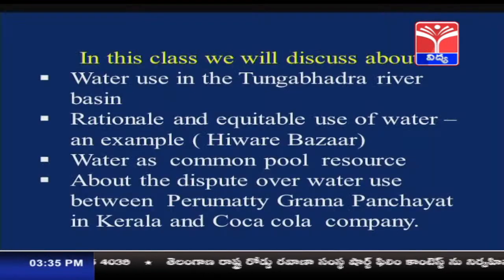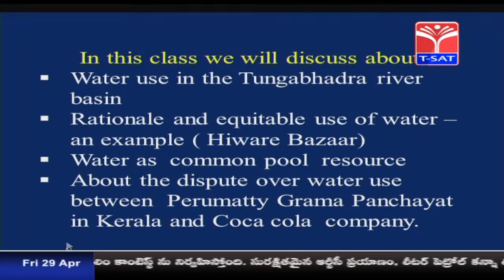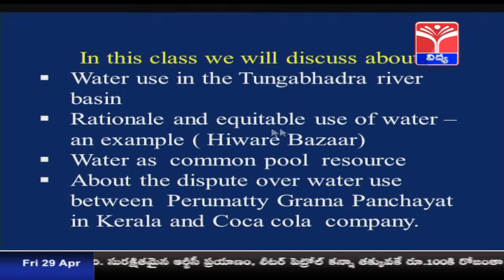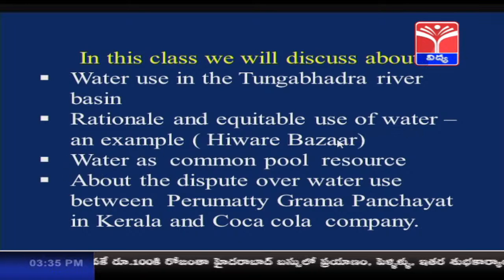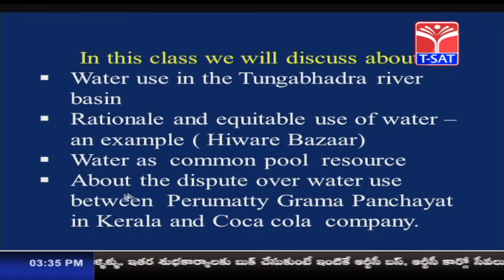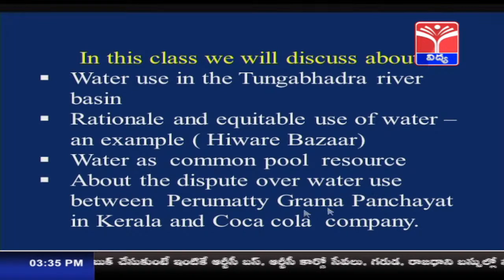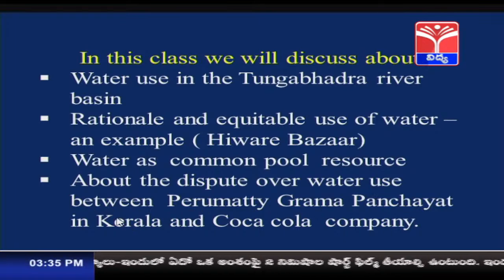In this class, we will discuss water use in the Tungabhadra river basin, rational and equitable use of water, an example, Hivre Bazar, water as a common pool resource, and the dispute over water use between Perumatti Gram Panchayat in Kerala and Coca-Cola Company. We will learn about the Tungabhadra river basin now.